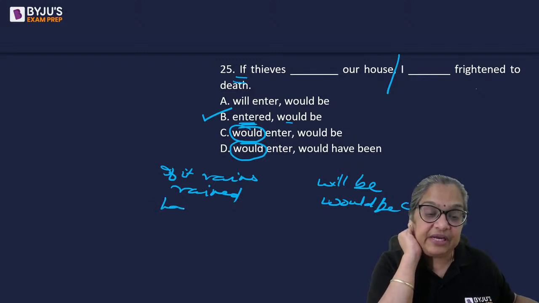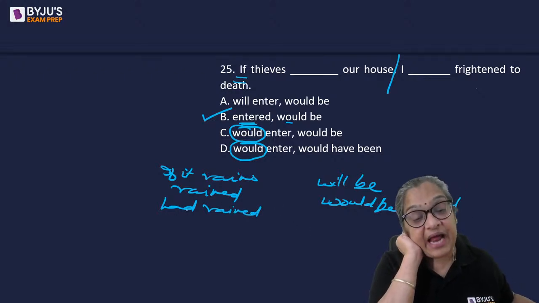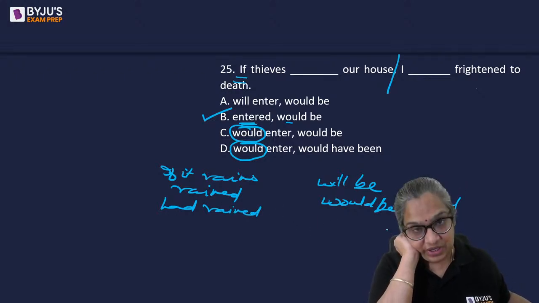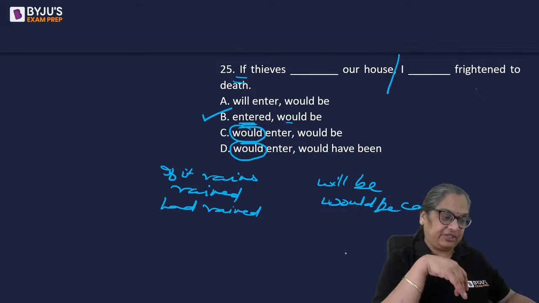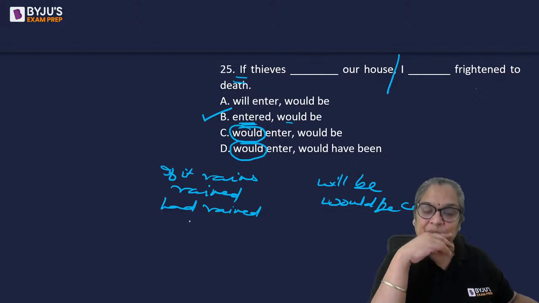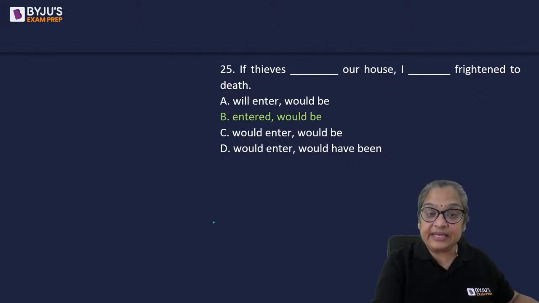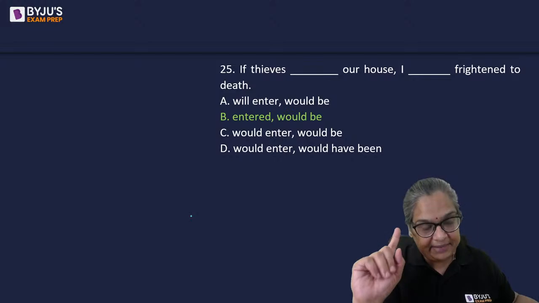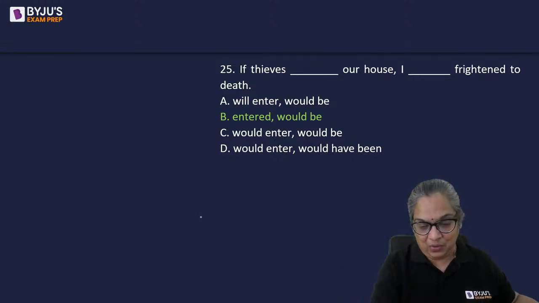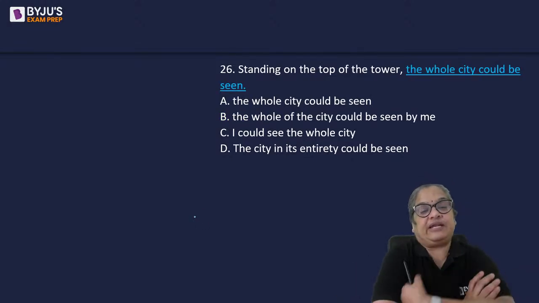Third one is if it had rained, this has happened. If it had rained, if it hadn't rained, India would have won. If it had rained, we would have had the match today. Got it? So the answer here is not C but B. All right? Okay.